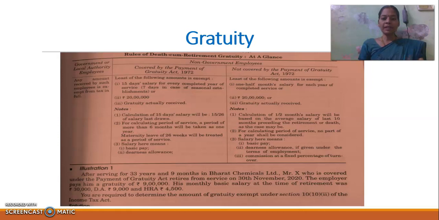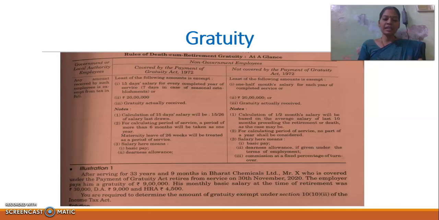We have to consider three things. First, half month salary for each completed year of service, that is half month salary, 1 by 2. So we have to calculate salary. For that purpose, we have to consider the average salary of the last 10 months preceding the retirement or death. So at the date of retirement, we have to consider the last 10 months salary.